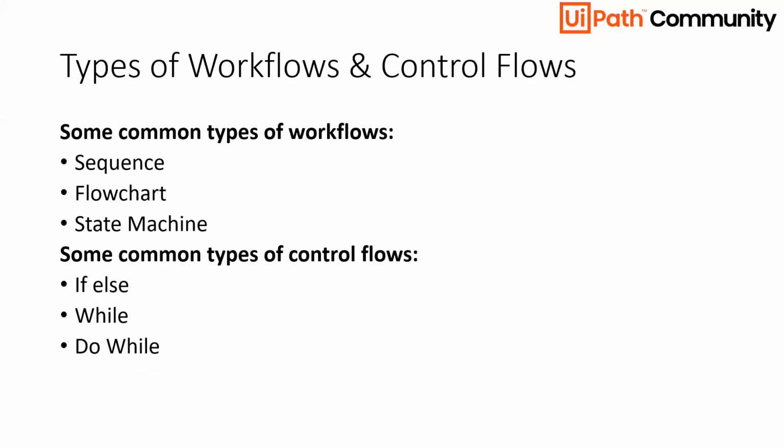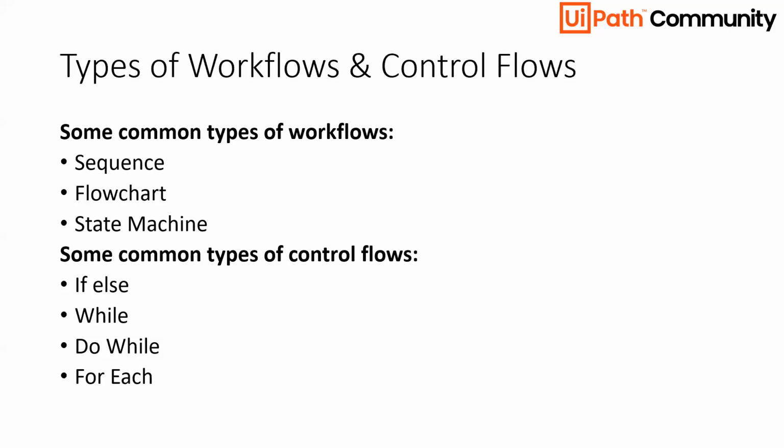Now the next one is do while. Do while is used when I don't check the condition initially. In while, we first check the condition and then print. But in do while, the initial step will by default be performed, whether or not my condition is true. So first that will be done and then the condition will be checked. So in while, something is checked and then the process is done, and in do while, something is done and then the condition is checked. This is the very simple difference between while and do while.